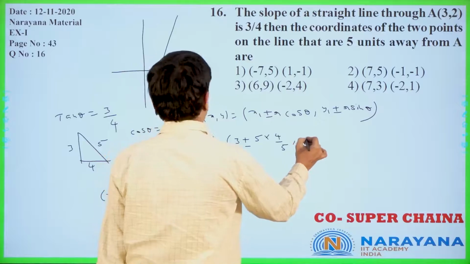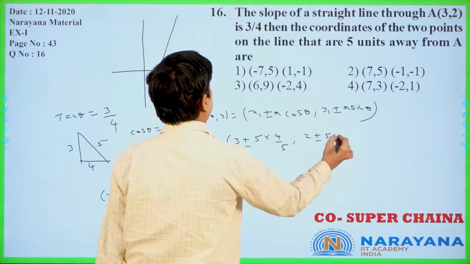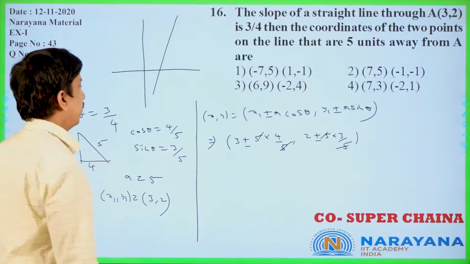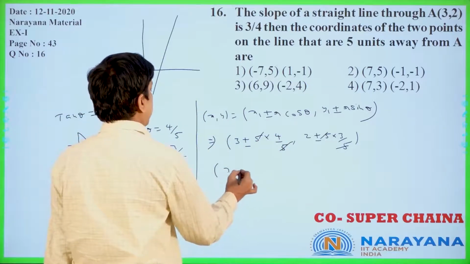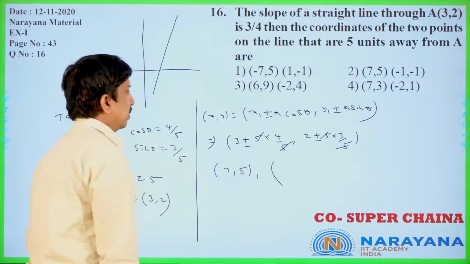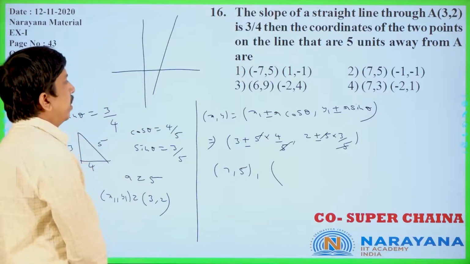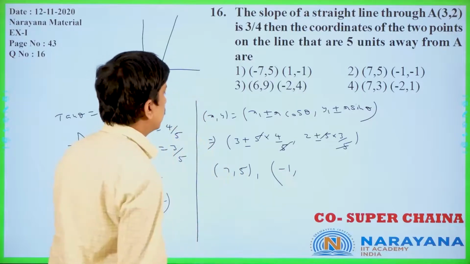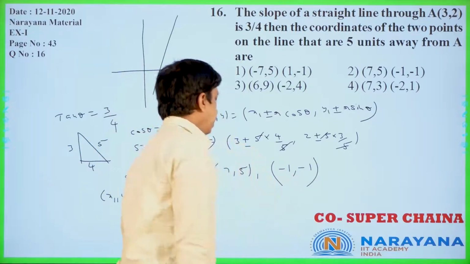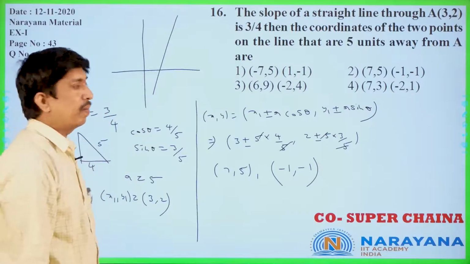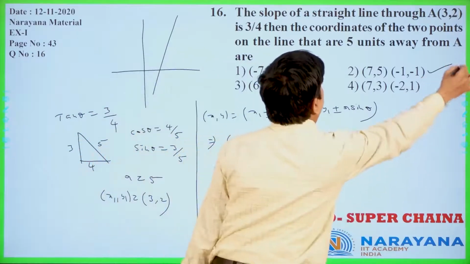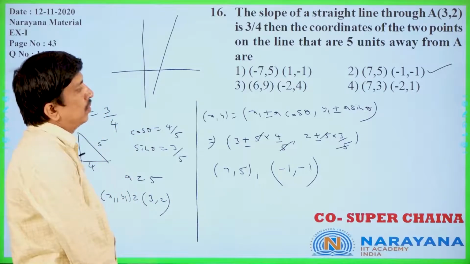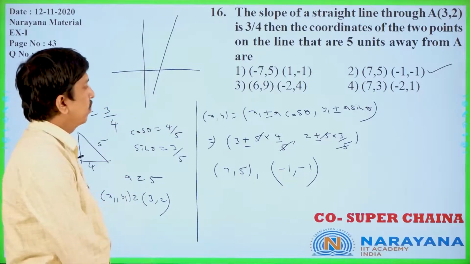And y1 means 2 plus or minus 5 into sin theta, 3 by 5, 5 cancel. 7 comma 5 is 1 point, other point is 3 minus 4, minus 1 comma 2 minus 3, that is again minus 1 only. Now (7, 5) and (minus 1, minus 1) is the right answer only. Is it clear or not?